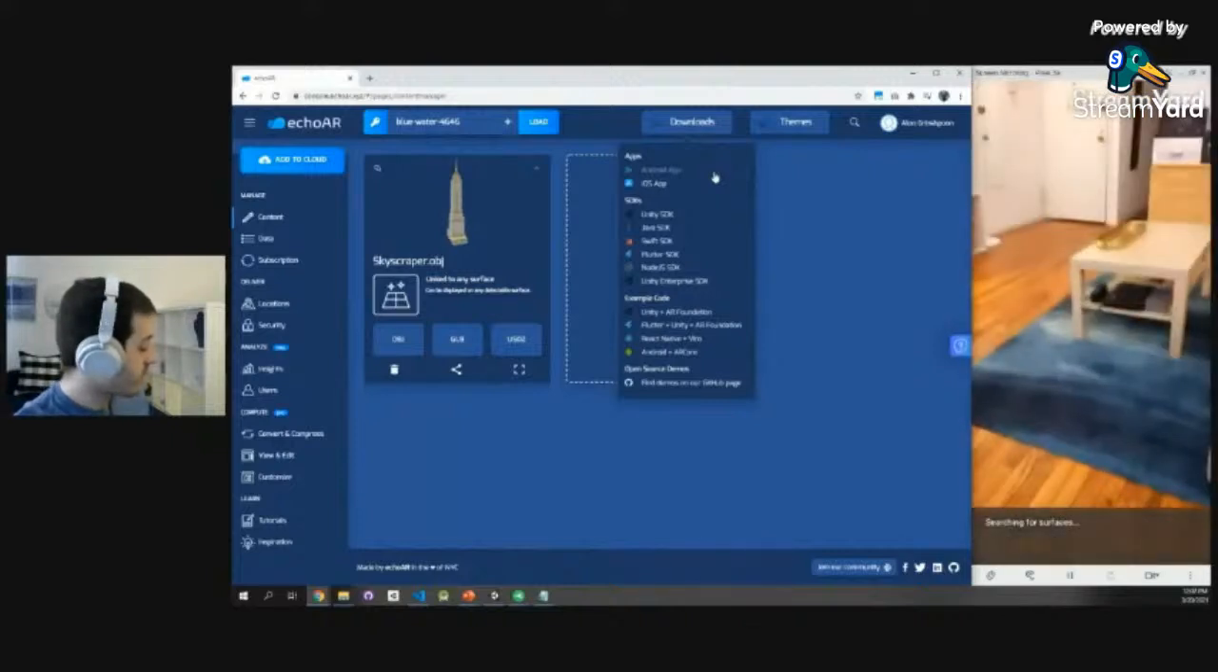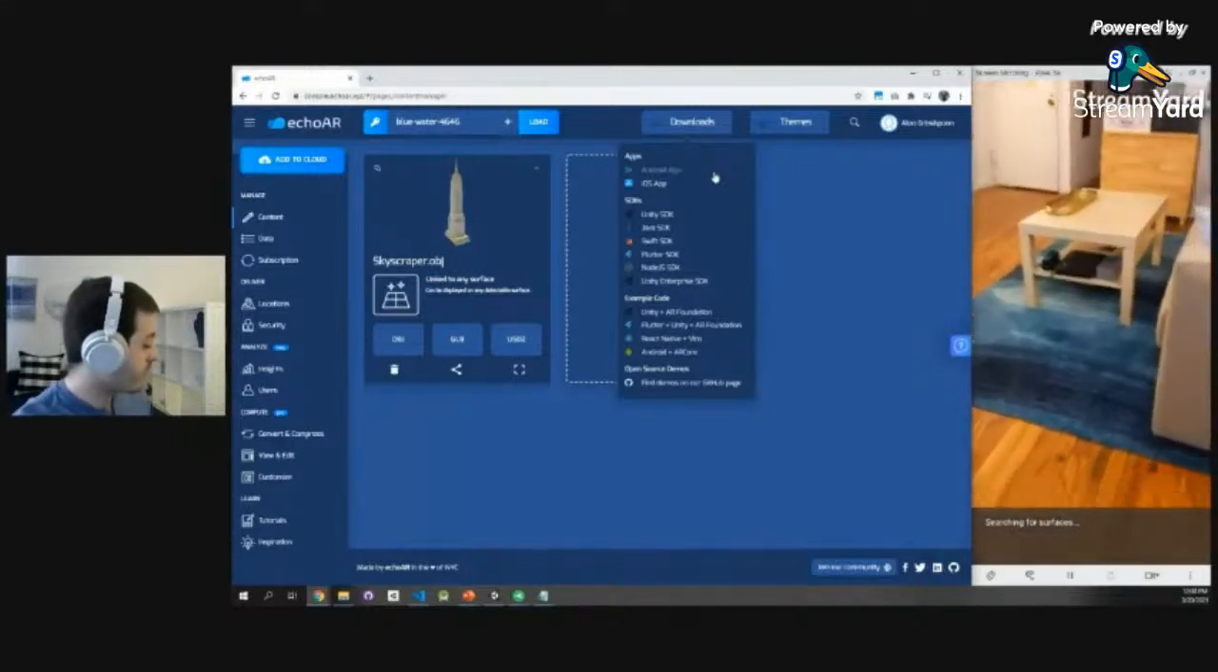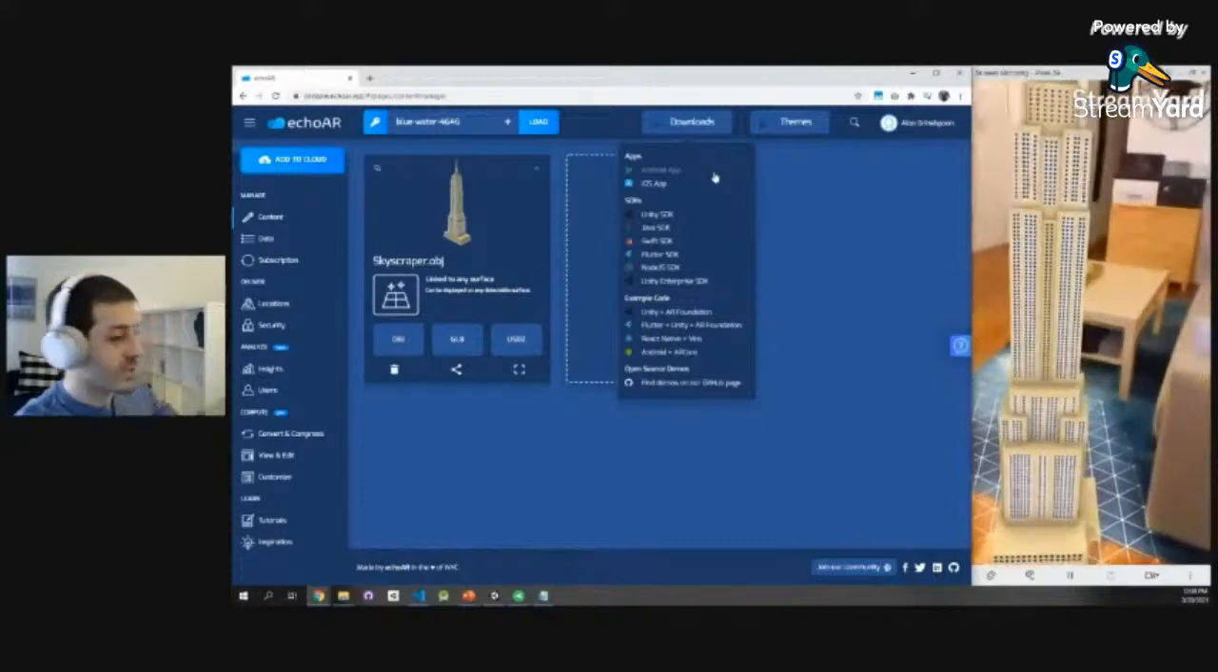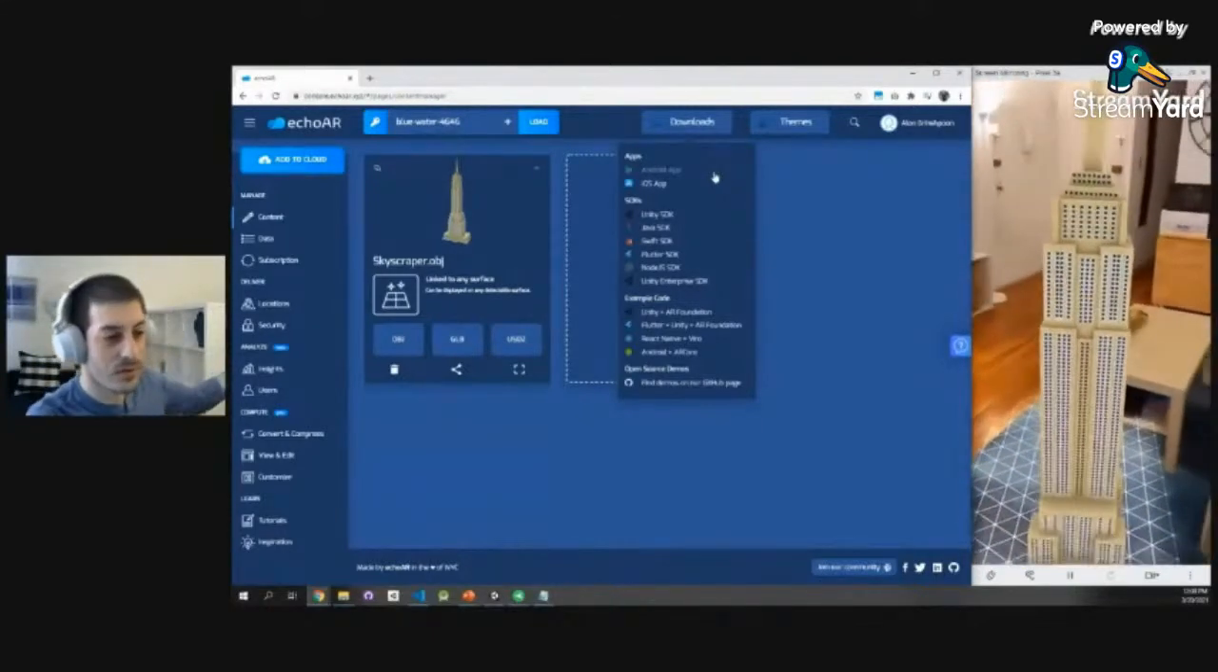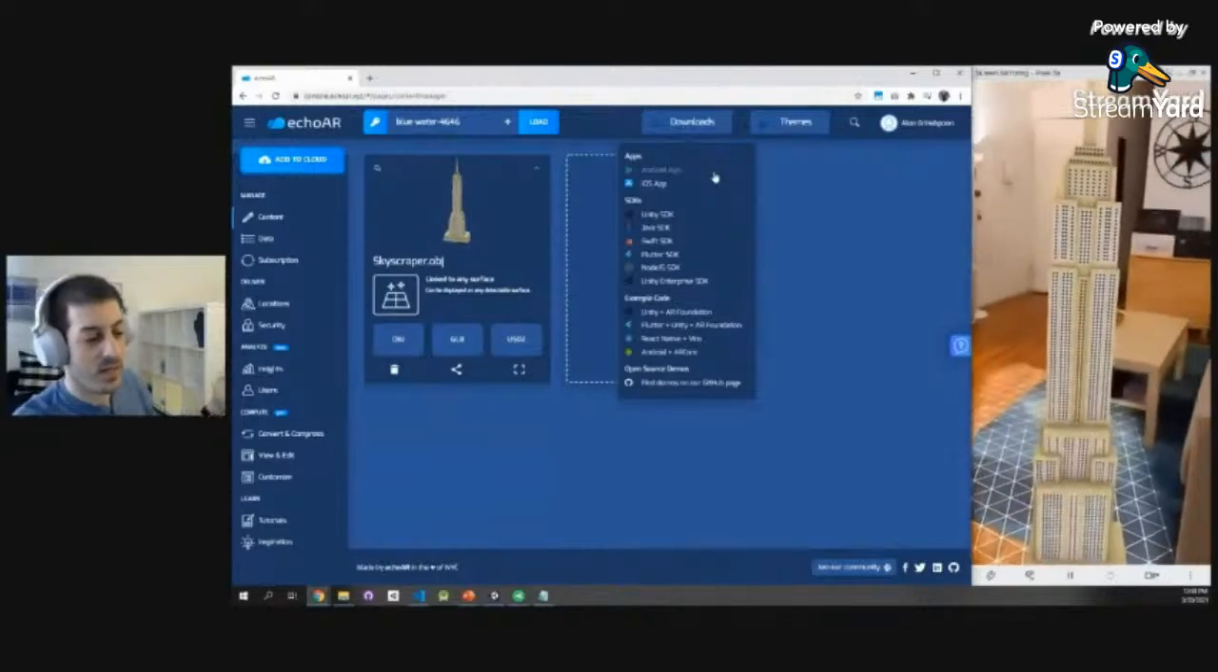You're seeing a view of my apartment. The camera recognizes the floor. And voila, the Empire State is here with me. How cool is that? I can walk around it, walk inside, super, super simple. And all I had to do is just upload it to our cloud.